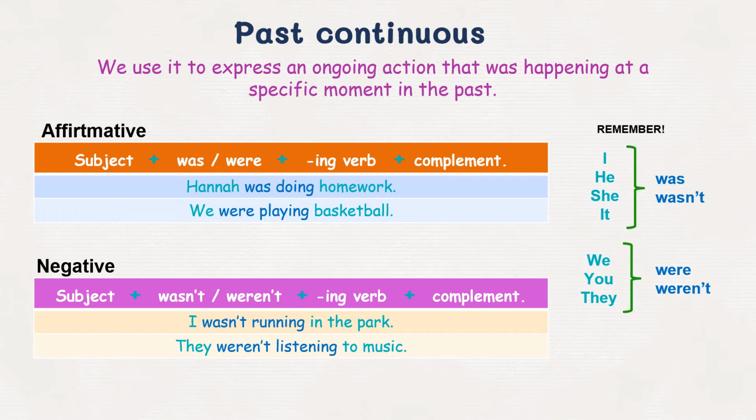If it's a negative sentence, we start with the subject, then wasn't or weren't, after that an ing verb, and the complement. Like the examples. I wasn't running in the park. They weren't listening to music. Remember, if the subjects are I, he, she, or it, we use was, and the negative wasn't. If the subjects are we, you, or they, we use were or the negative weren't.